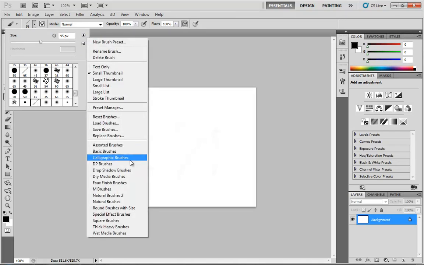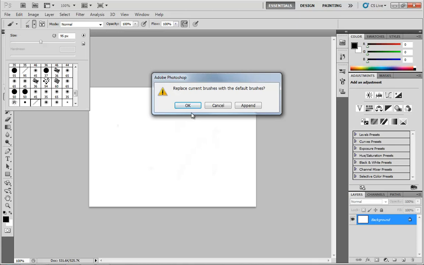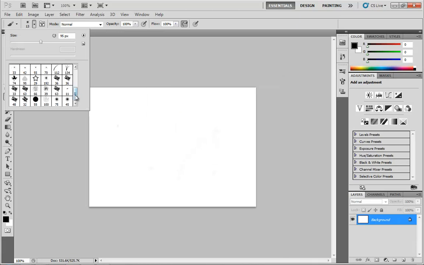Just know that you are loading a lot of new things into memory, which is one of the reasons why they don't all come in by default. If you add too many, and for some reason, it probably won't happen, but if for some reason your computer starts to run a little bit slowly with everything loaded in, you can just choose Reset Brushes, and this will replace the current brushes with the default brushes. Click OK, and there you go. So now you're back to everything you had when you first started.